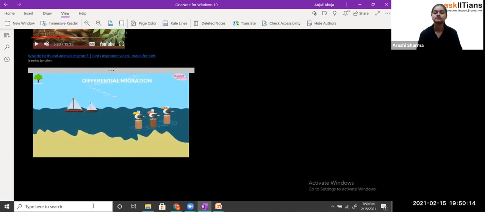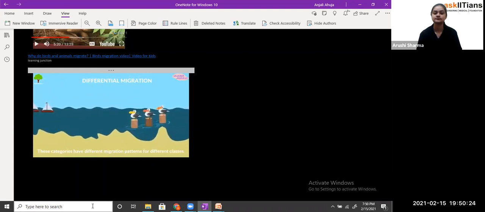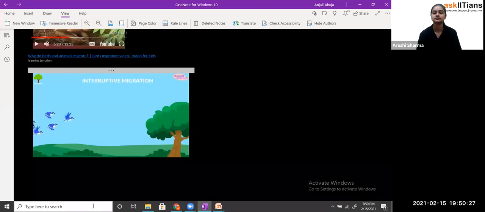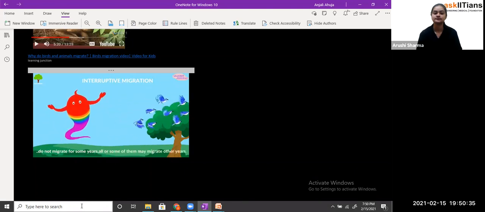Differential migration. These categories have different migration patterns for different classes. Young herring gulls migrate a shorter distance than the older ones. Interruptive migration. These categories do not migrate at all for some years. All or some of them may migrate other years. An example is blue jays.